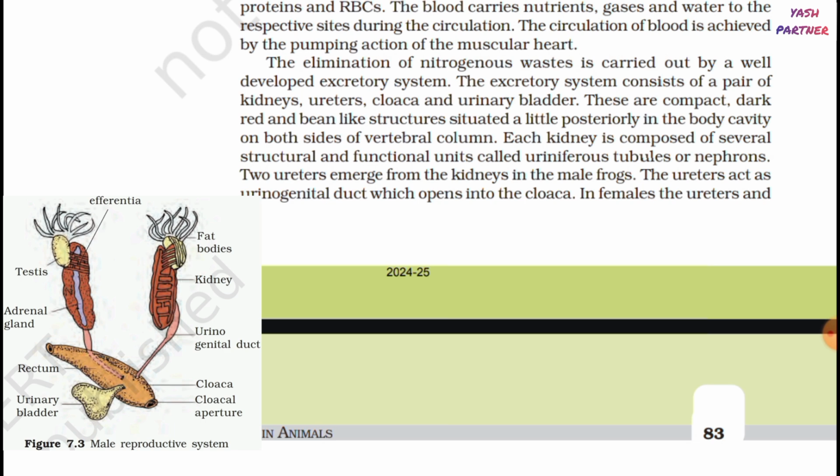These are compact, dark, red and bean-like structures situated a little posteriorly in the body cavity on both sides of vertebral column. Each kidney is composed of several structural and functional units called uriniferous tubules or nephrons. Two ureters emerge from the kidneys in the male frogs.